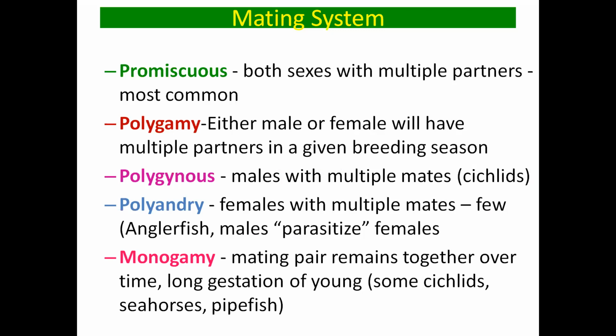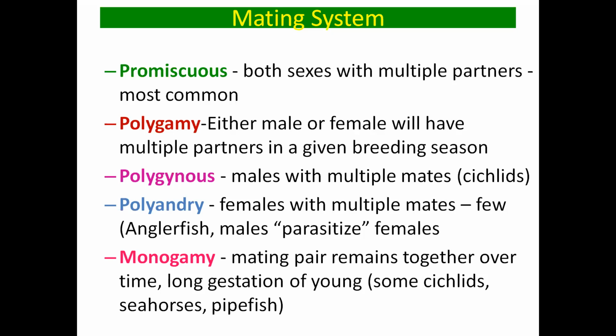Now polygyny: poly means many, gyny means female. So there is a male with multiple female partners, and this mating system is known as a polygynous mating system. Now polyandry: poly means many, andry means male. So there is a female with multiple male partners, and that is known as polyandry.